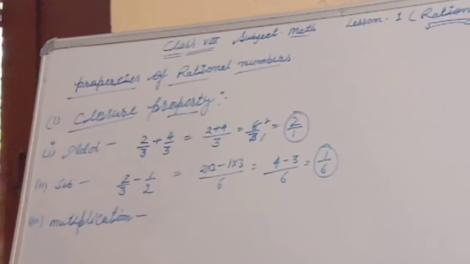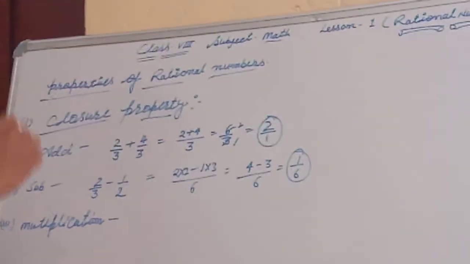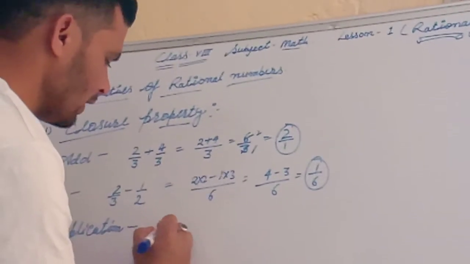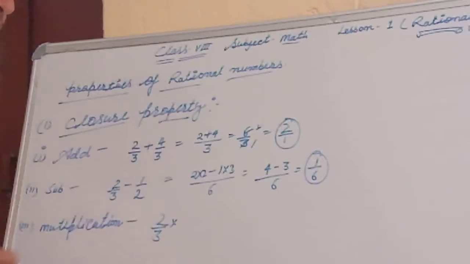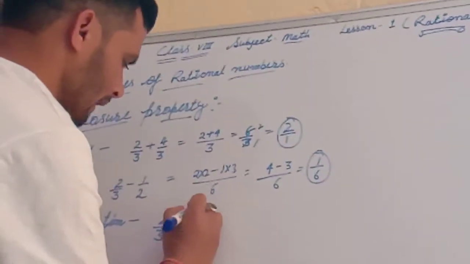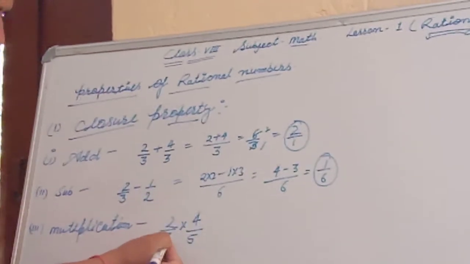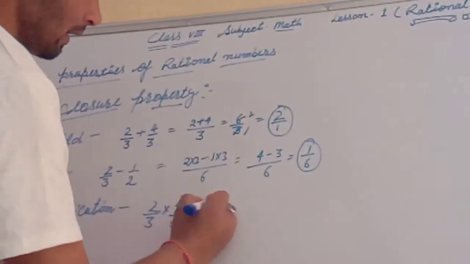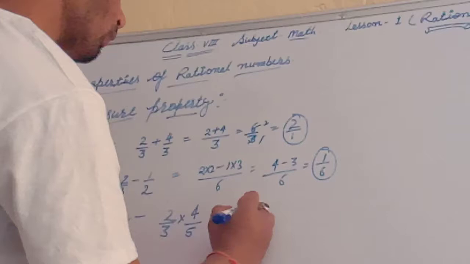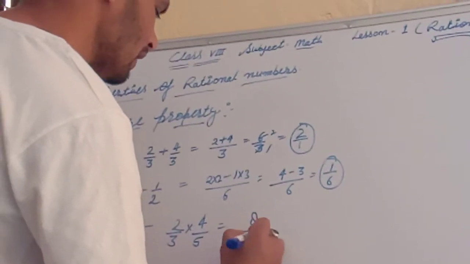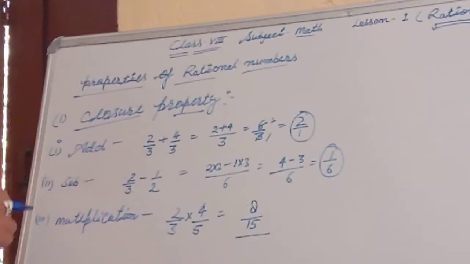Okay. There will be a third thing, multiplication. Then look here, multiplication, if 2 upon 3 into 4 upon 5, then here rational numbers, and this multiplication will be 4 2 ja 8 and 3 5 ja 15. This is also a rational number.